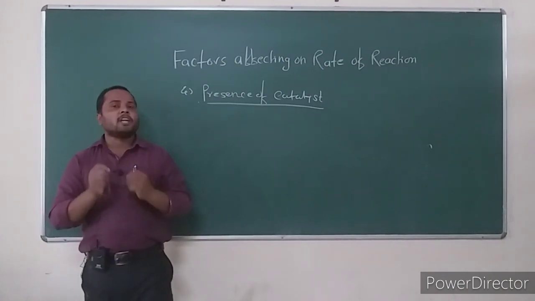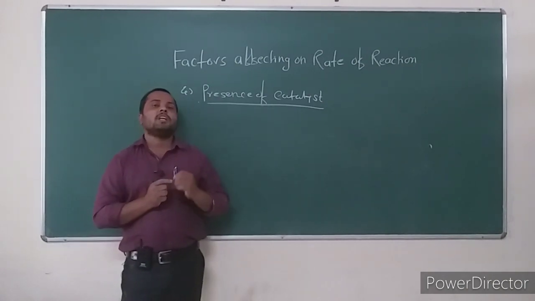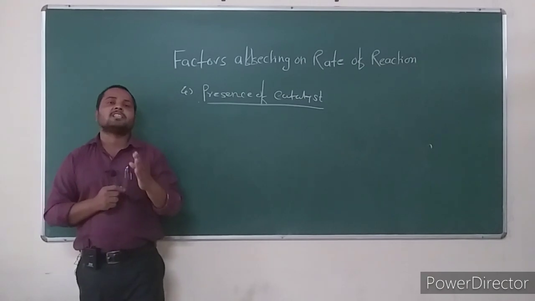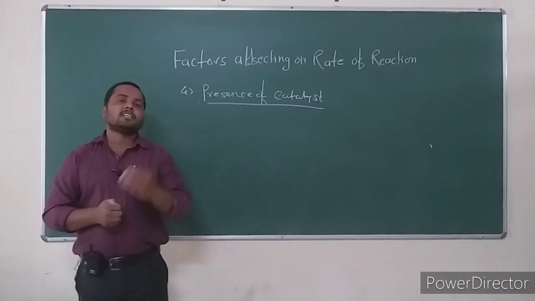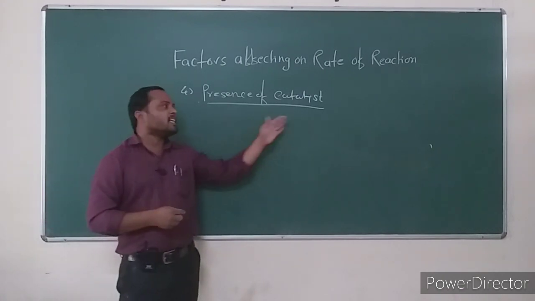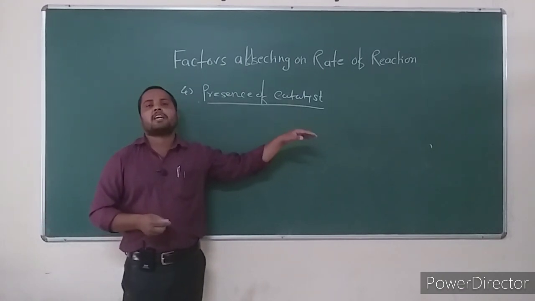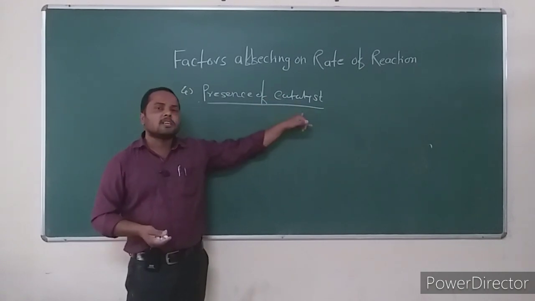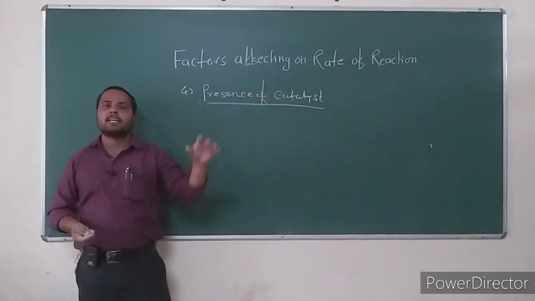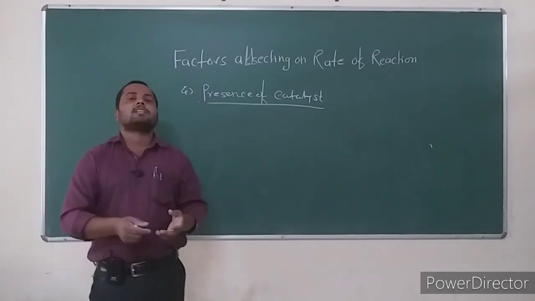What is the main function of a catalyst? It decreases the energy of activation required for the given chemical reaction, and so increases the rate of chemical reaction.